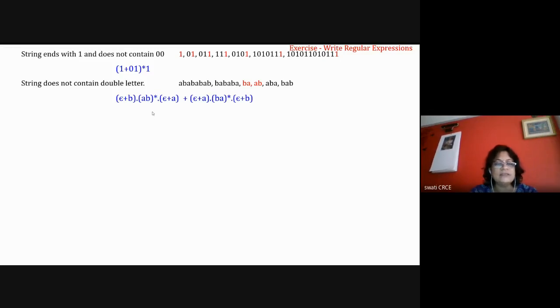Otherwise, if you just say (AB) star plus (BA) star, we have to consider these boundary conditions. That's why here epsilon is added instead of adding plus BA or plus AB. Okay, we can write this in another manner as (AB) star plus (BA) star plus AB plus BA. And that is another way to write it.